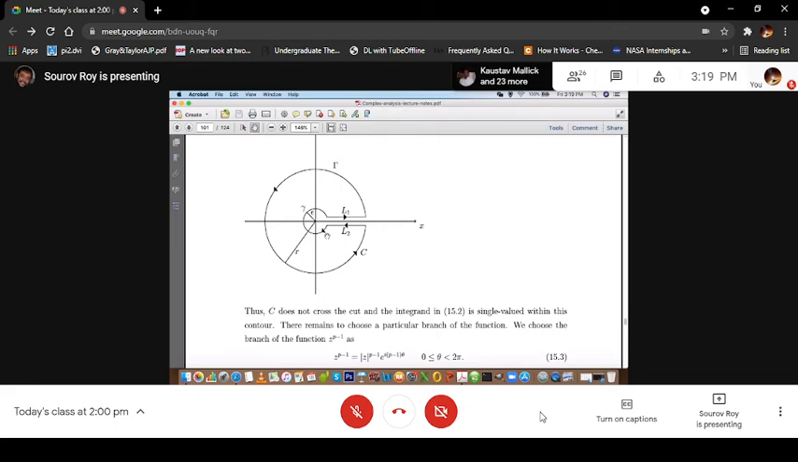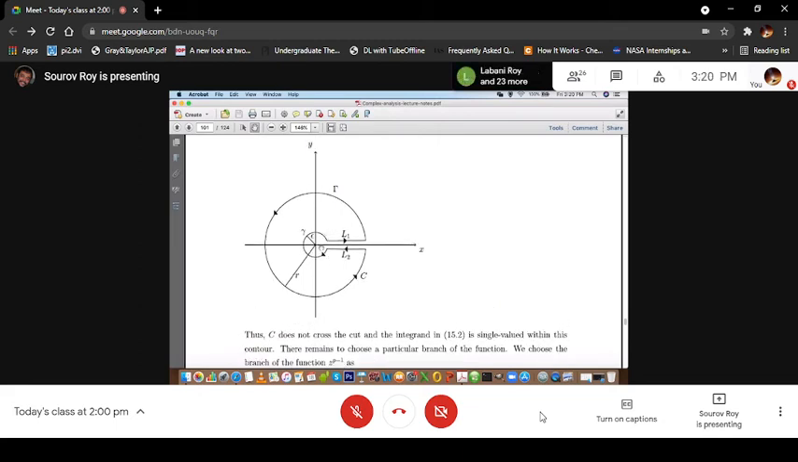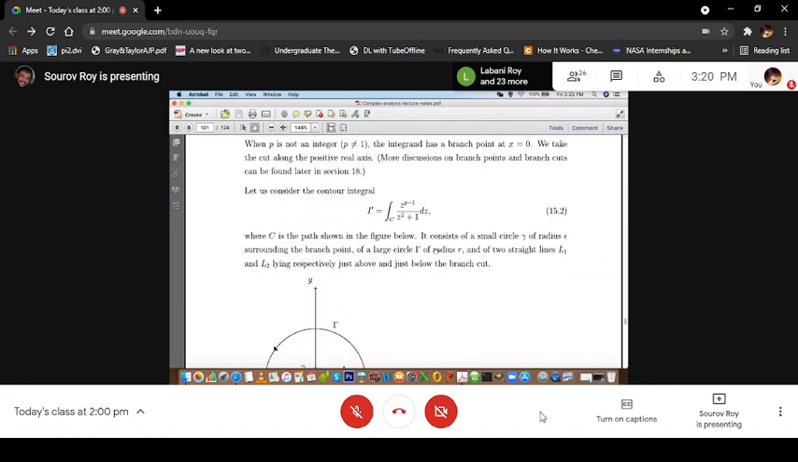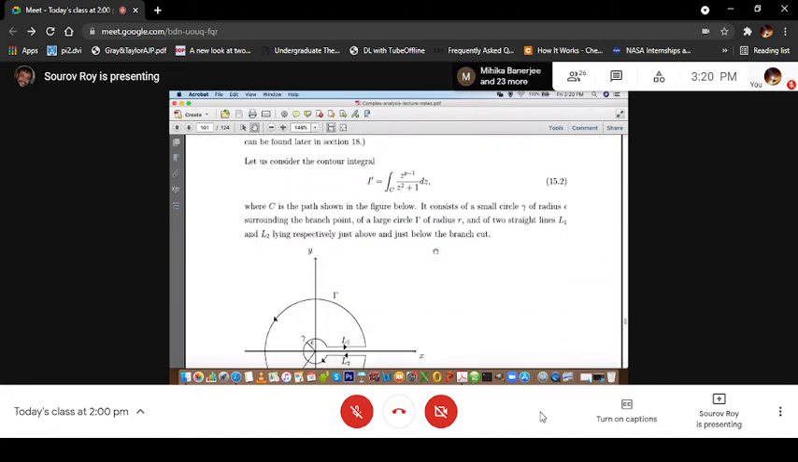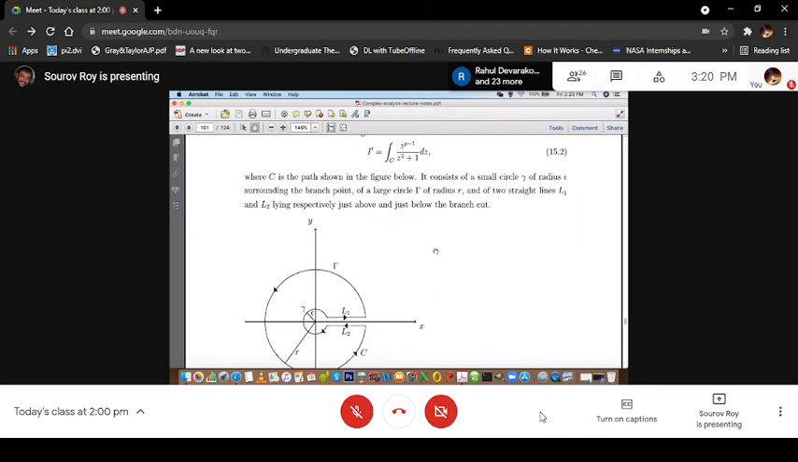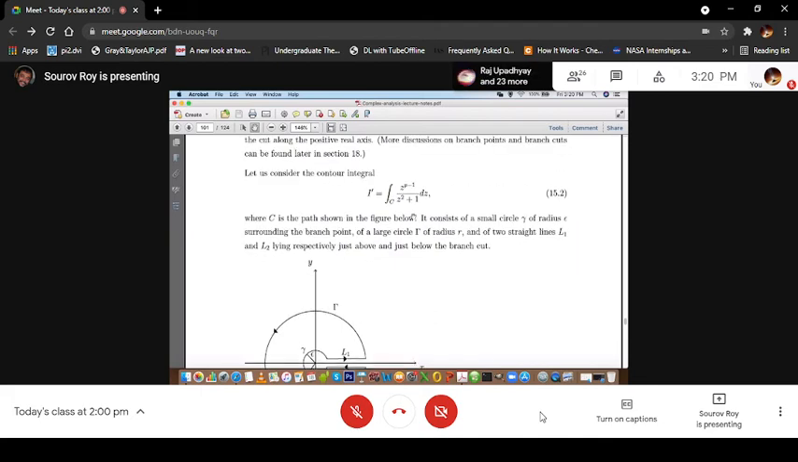So that means z equal to 0 is a branch point, and you take the positive real axis as the branch cut for this function. So we can also discuss the log function, and some integrals discussed here using the log function. Probably today we won't get time. You can go through them. Anyway, what we have done is, we want to evaluate this integral.